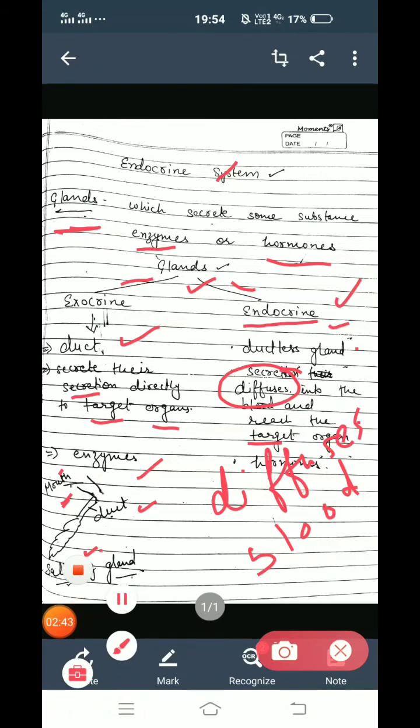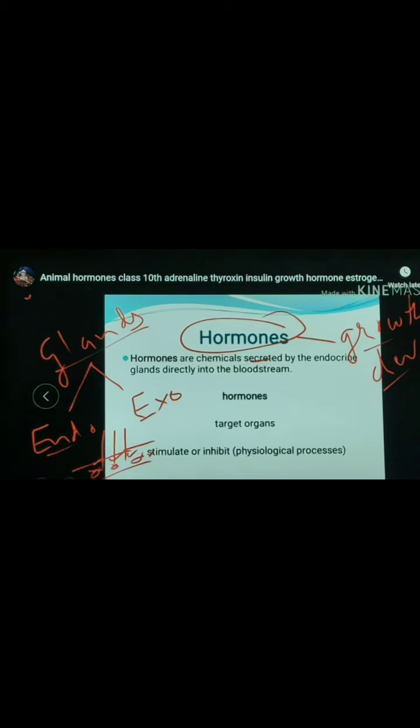Clear now? Hormones are the chemicals secreted by endocrine glands directly into the bloodstream. Where do they work? They work at the target organ, but how do they reach it? By simply diffusing into the bloodstream.